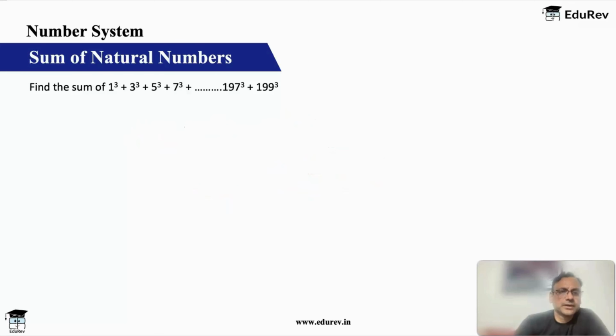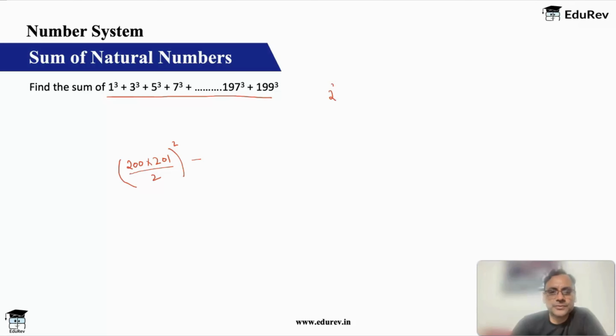Next one, we have now odd. Okay, so what we should do here, if you remember, I told you the method for this also, that you basically find the whole and the even and subtract them, if you don't have the formula directly. So for the whole thing, this is up to 199, you take up to 200. So up to 200, if I take, then n into n plus 1 by 2 whole square, minus even.